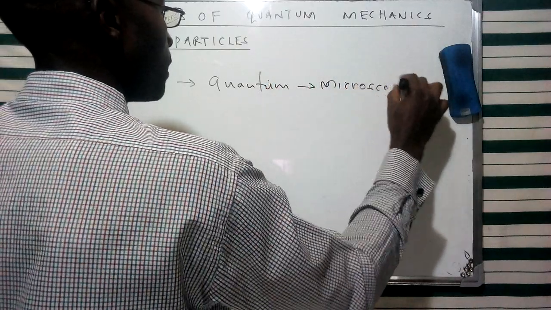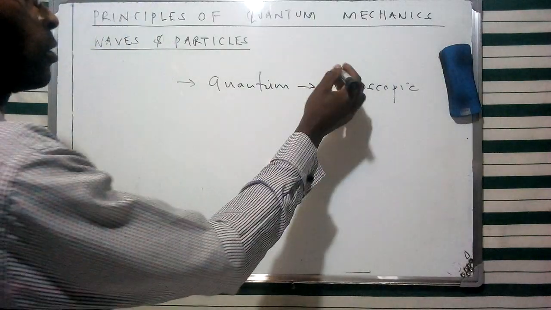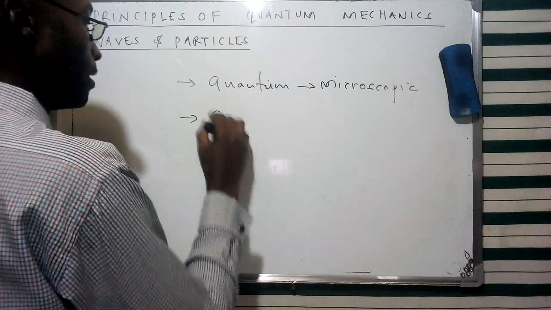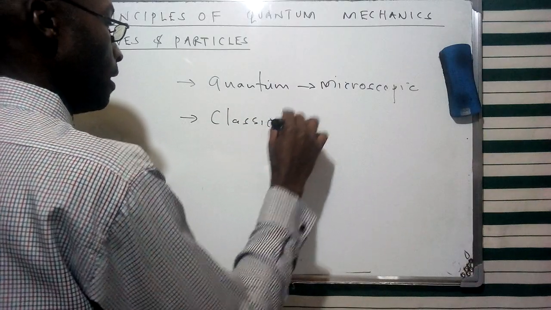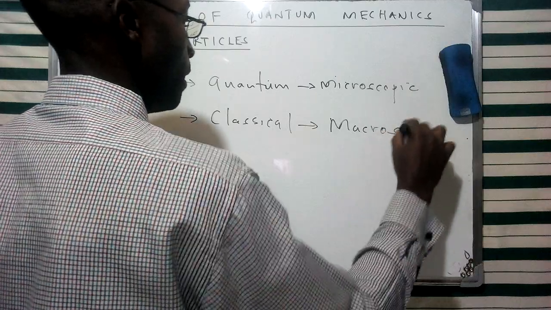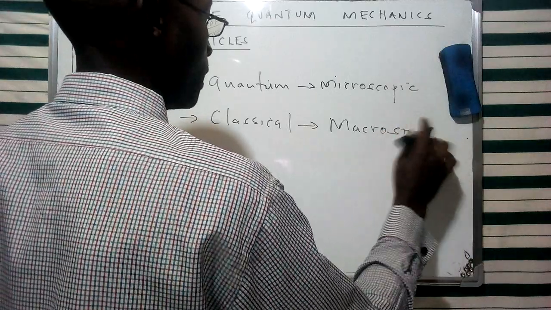These are a range of particles of the nature of subatomic particles, whereas classical mechanics deals with particles at the macroscopic level.